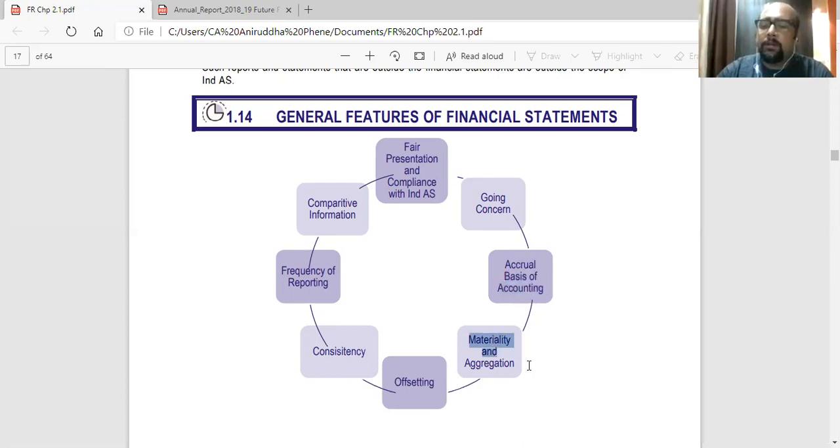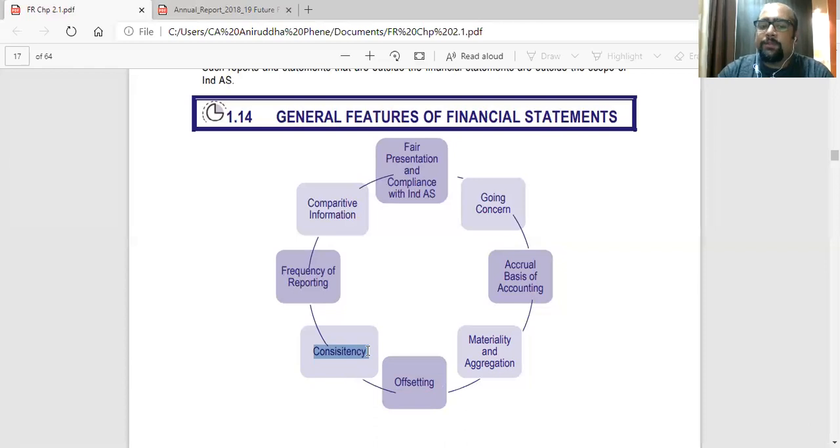Materiality and aggregation. All the material items have to be shown separately. And firstly, they have to be recorded properly. Offsetting, netting. Some transactions will be netted. Instead of recording on the debit side and credit side, we'll be directly netting it off. So some assets, some expenses might be netted off. Consistency.